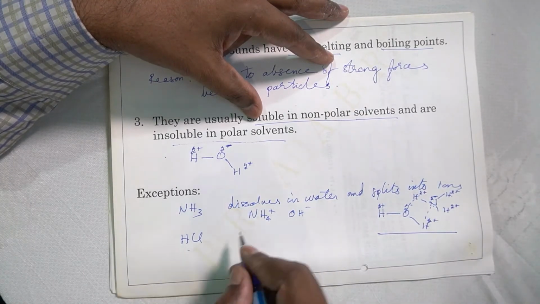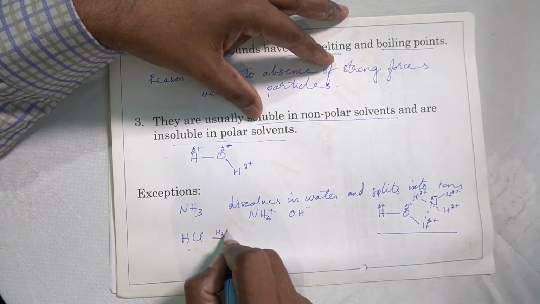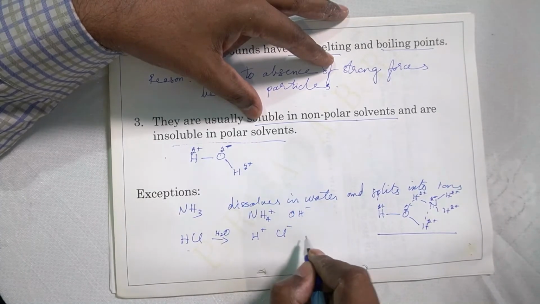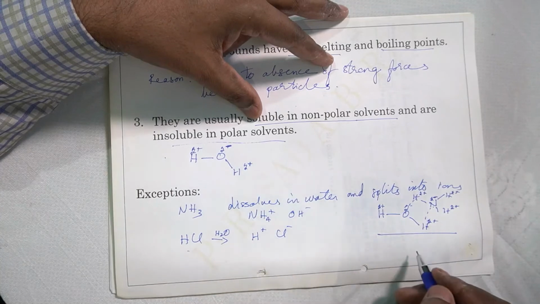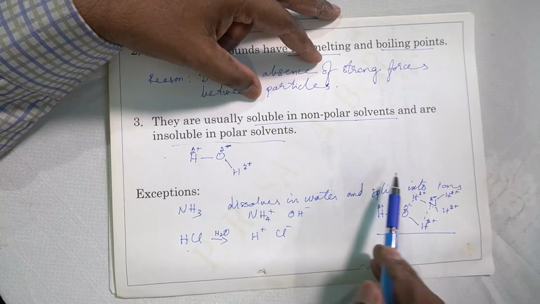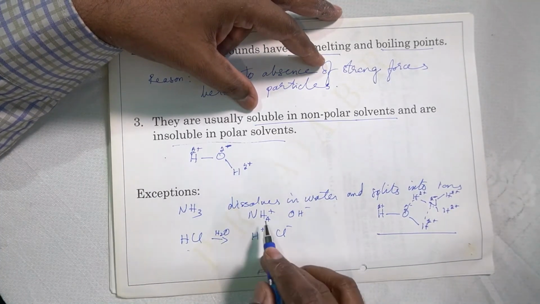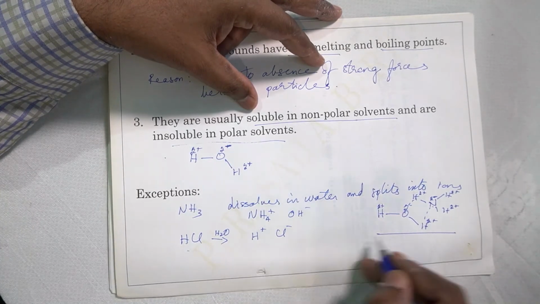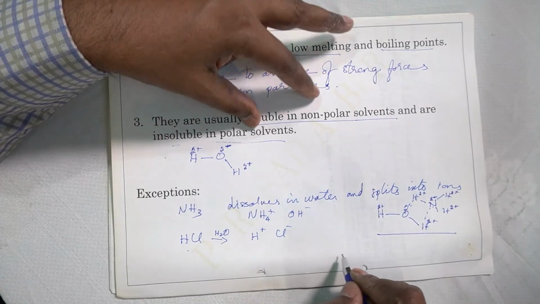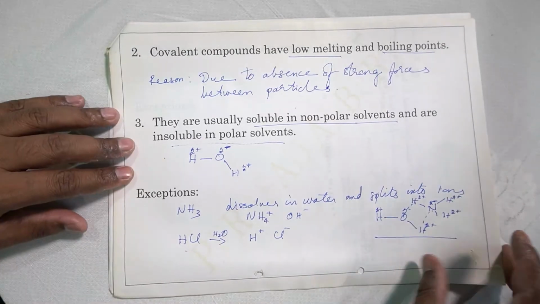Same thing with HCl. Hydrogen chloride dissolves in water, H2O interaction happens and it splits into H plus and Cl minus ions. So ions are produced. Hydrogen chloride also dissolves. So even though generally covalent compounds are insoluble in water, there are exceptions like ammonia and hydrogen chloride dissolving in water, giving their ions. Ions are formed. Water has this polarity and that interaction happens, so it dissolves, right?